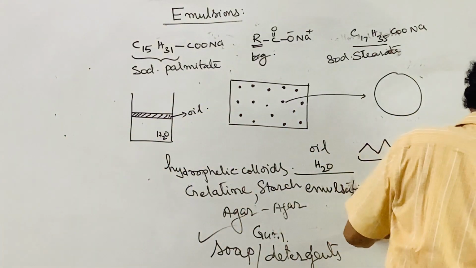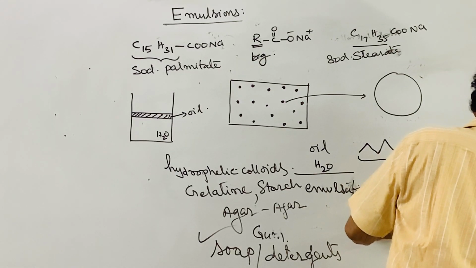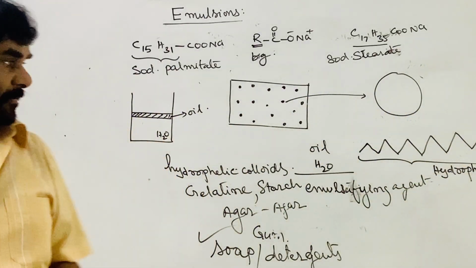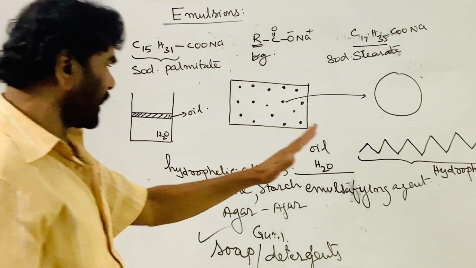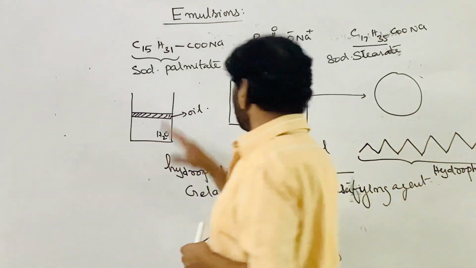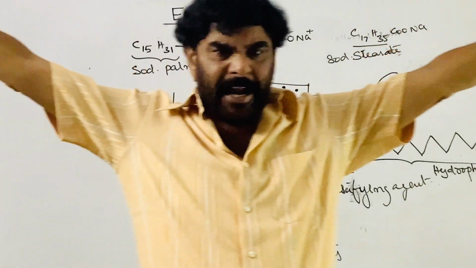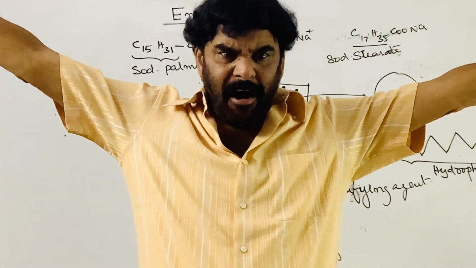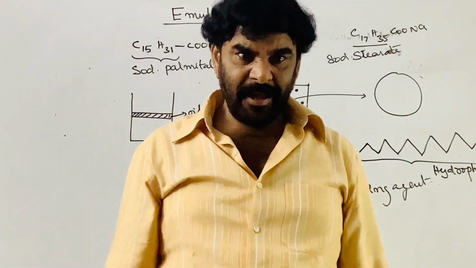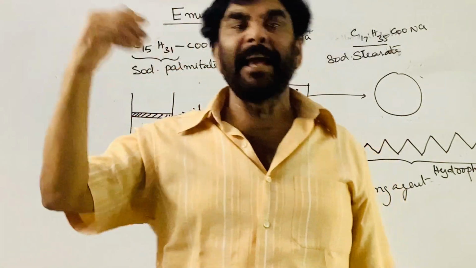And this is the hydrophilic part, the ionic part, the water-liking part. We take a molecule with a long hydrocarbon chain which hates the water, and at the end we keep an ionic group which likes the water.